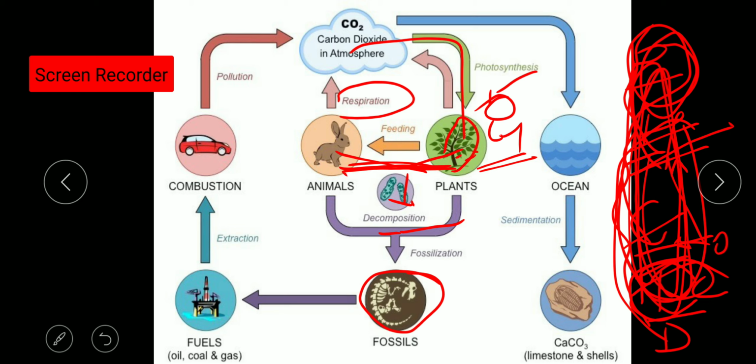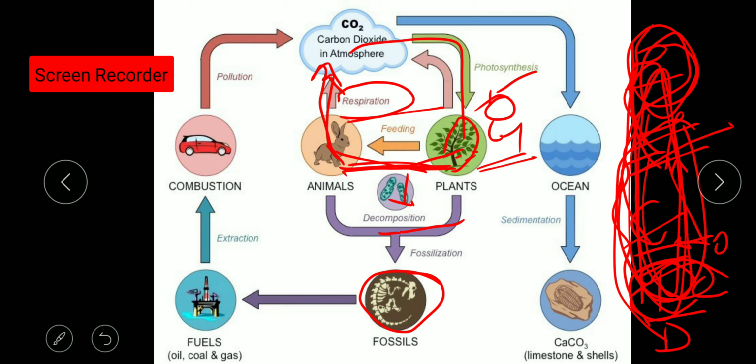So energy will be taken up by them. Some amount of water vapor will be released in the air, whereas some will be kept inside the body itself. But the carbon dioxide is released as a waste product from their body to the air. So the third step of the carbon cycle is respiration, in which the carbon, in the form of carbon dioxide, is returned back to the air.